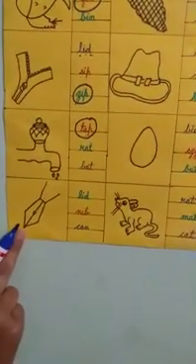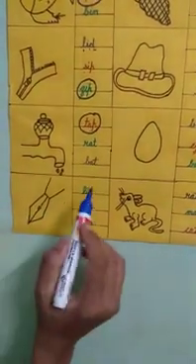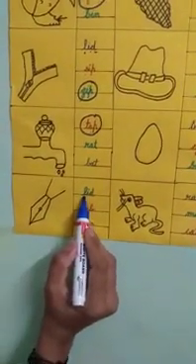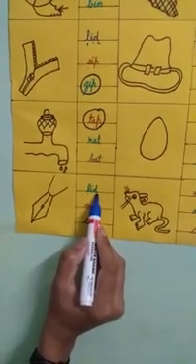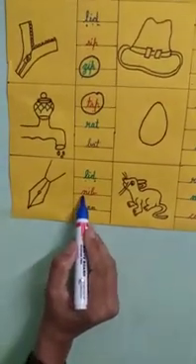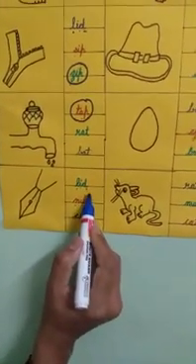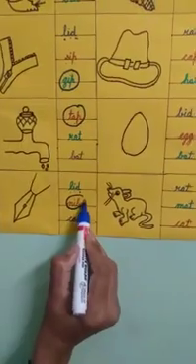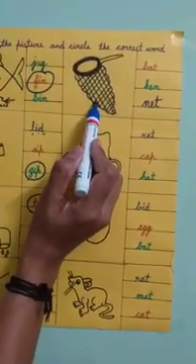Nib. What is the spelling of nib? N-I-B, nib. First read the spelling. L-I-D, lid. Is it correct? No. N-I-B, nib. Is it correct spelling? Yes. Circle nib. Now tell me children, which picture is this?